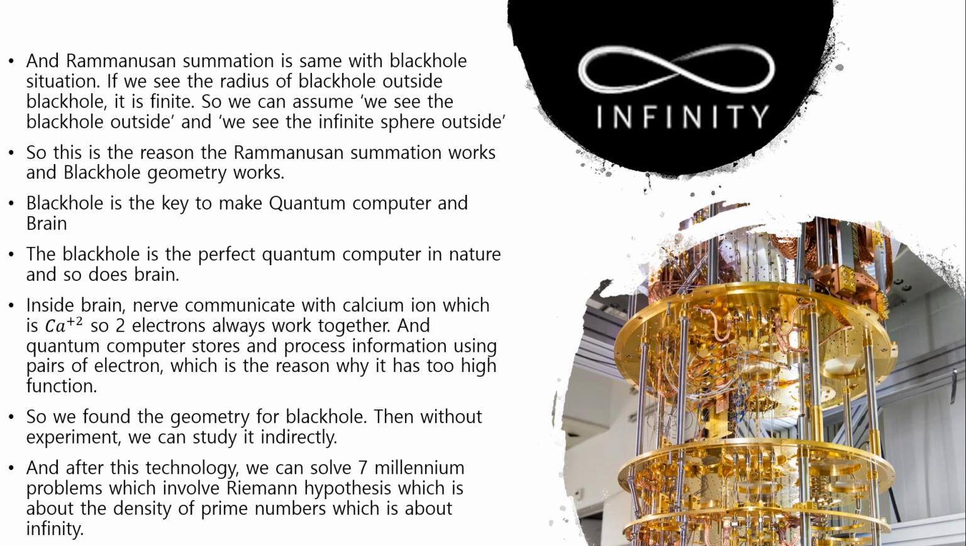Inside brain, nerves communicate with calcium ion, which is Ca2+. So two electrons always work together. And quantum computer stores and processes information using pairs of electrons, which is the reason why it has a two-high function. So we found the geometry for black hole. Then without experiment, we can study it indirectly. After this technology, we can solve 7 millennium problems which involve the Riemann hypothesis, which is about the density of prime numbers, which is about infinity.